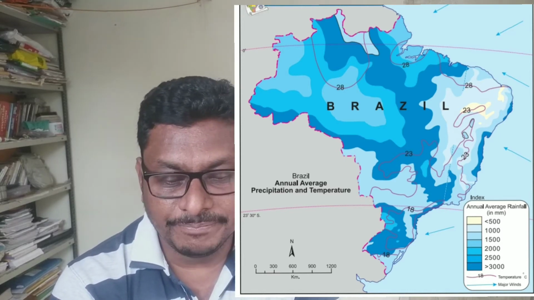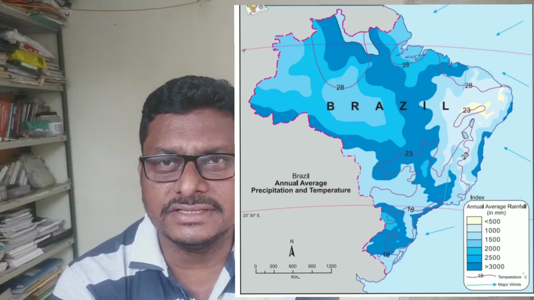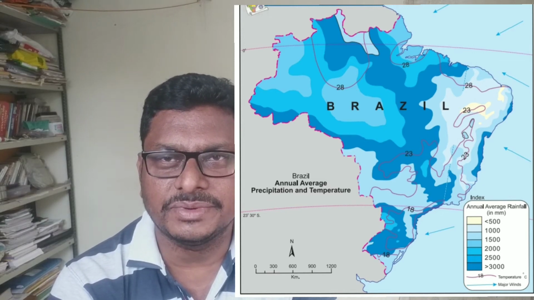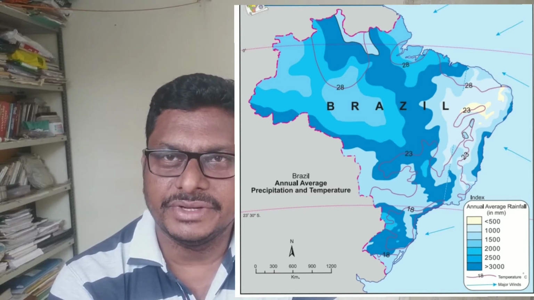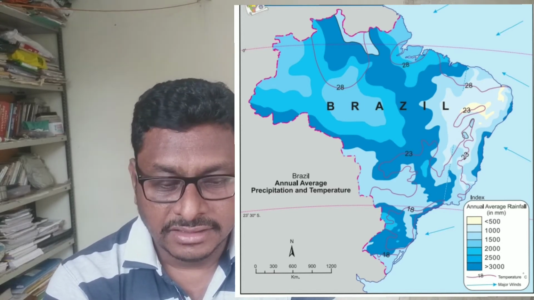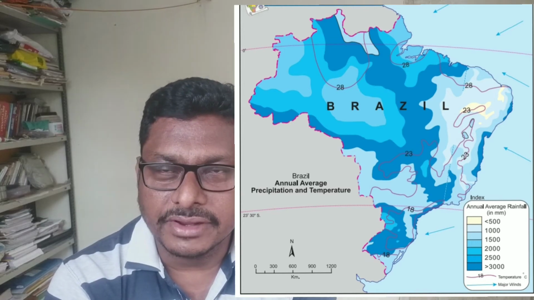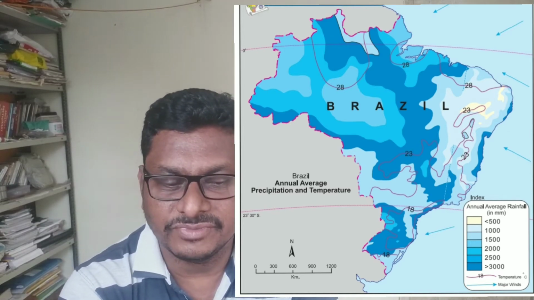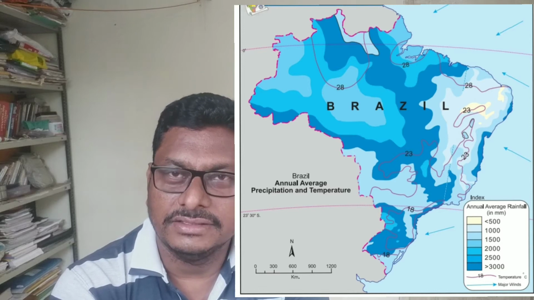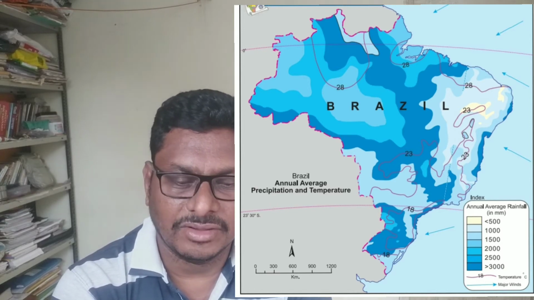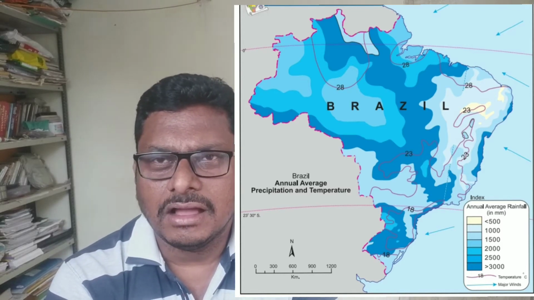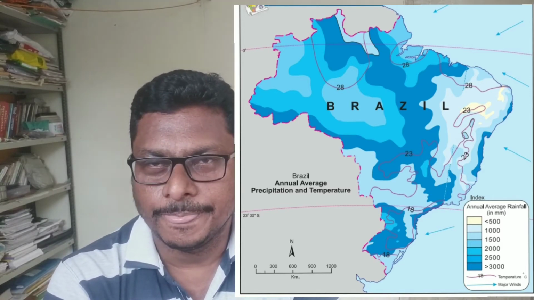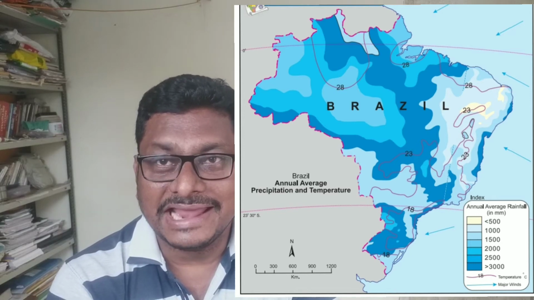Particularly if you see this map, then you come to know that the southern side of Brazil has comparatively low temperature. The average temperature here is 18 degrees centigrade, and the rainfall that we can see is more here. More than 300 millimeters of rainfall occurs here in the southern side of Brazil as well. And this map gives us a face of the Brazilian climate. We come to know some certain characteristics of the Brazilian climate as well.